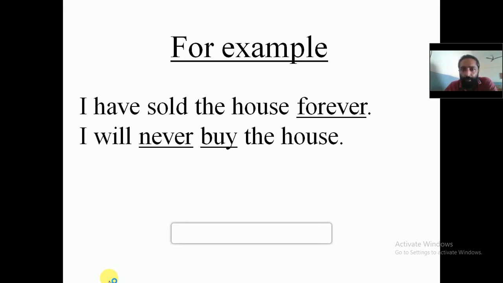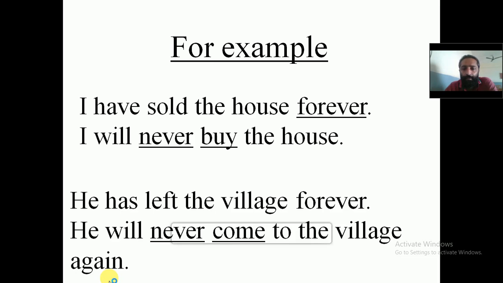I have sold the house forever. And you can know how to convert it into negative. I will never buy the house. Second, he has left the village forever. He will never come to the village again. So the word called 'never' and the opposite word of the verb.